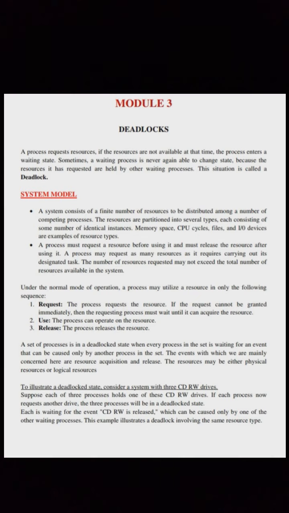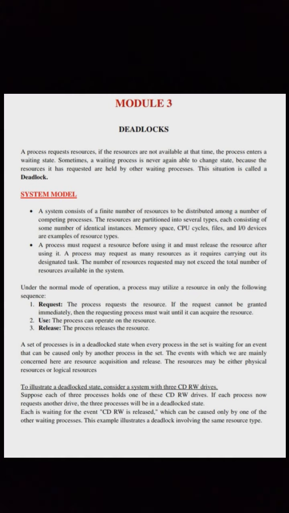A system consists of a finite number of resources to be distributed among a number of competing processes. The resources are partitioned into several types, each consisting of some number of identical instances. Memory space, CPU cycles, files, and input-output devices are examples of resource types. A process must request a resource before using it and must release the resource after using it. A process may request as many resources as it requires to carry out its designated task. The number of resources requested may not exceed the total number of resources available in the system.